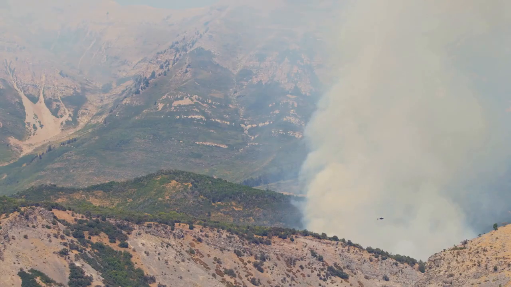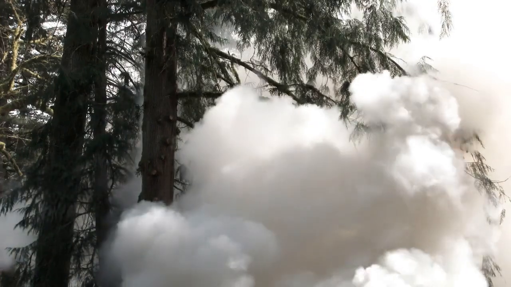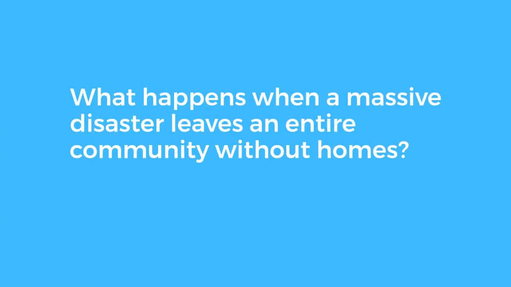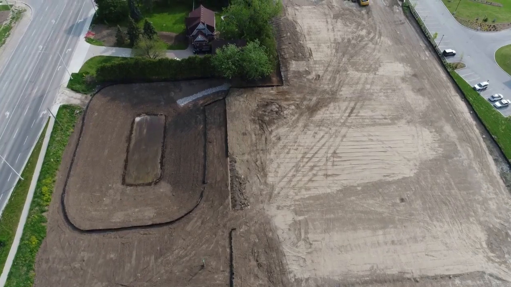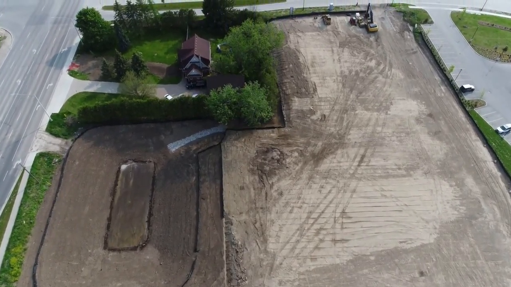Recently, California's wildfires have left many communities grappling with devastation. Entire neighborhoods have been reduced to ash, and countless families are now left wondering, how can they rebuild their lives? This brings us to an important question. What happens when a massive disaster leaves an entire community without homes? How do governments step in to rebuild? And what can we learn from different systems around the world?